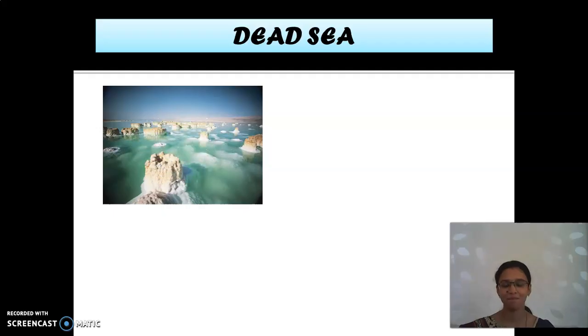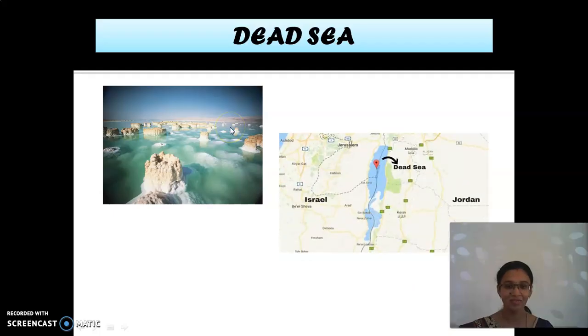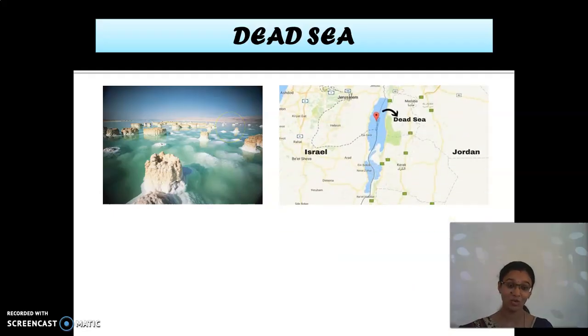See here, children, this is the Dead Sea. Where is this Dead Sea located? It is located between Israel and Jordan. These are Arab countries. So between this Israel and Jordan, this Dead Sea is located. If you are thrown into the Dead Sea, you will be floating.